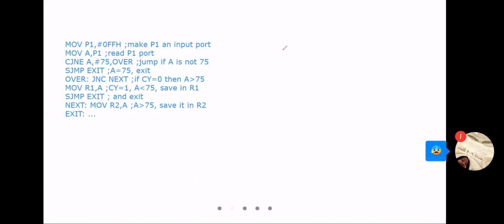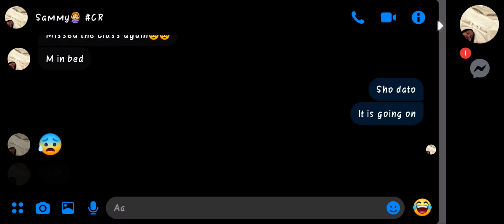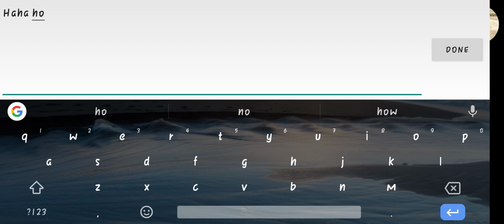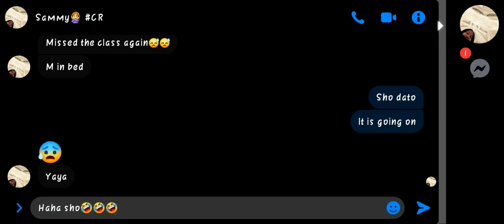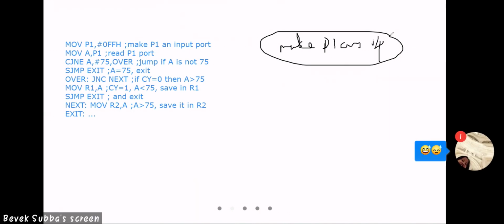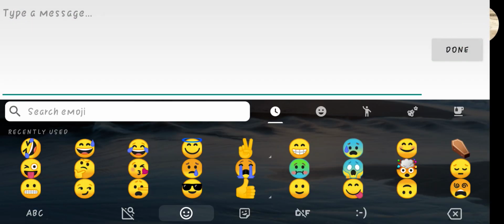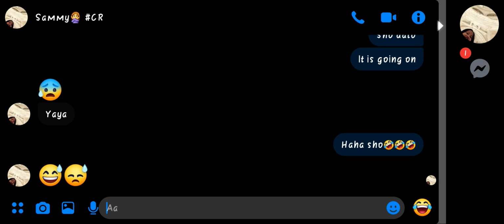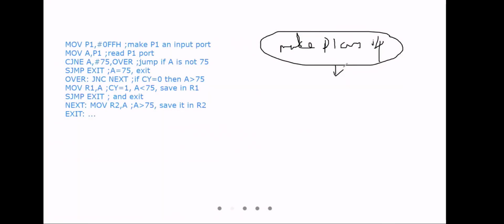First, make P1 as input, right? This is the first one. Then, what is the next? Copy P1 to A.